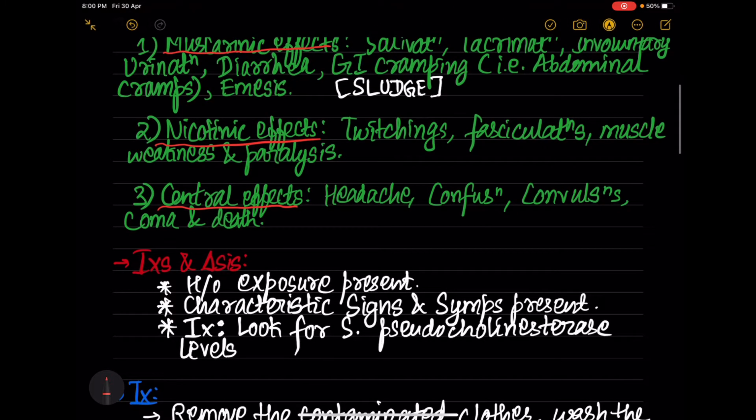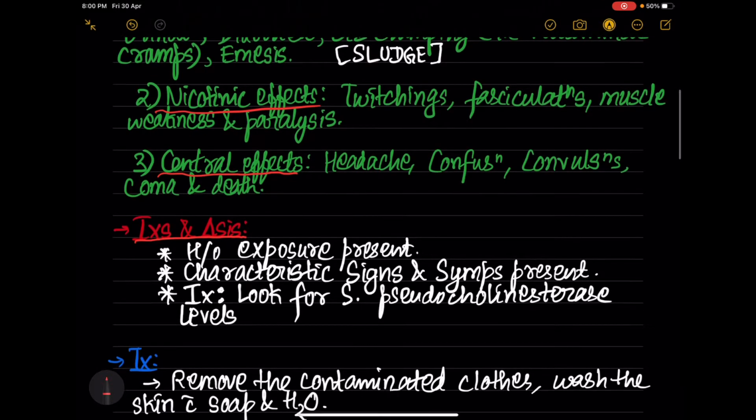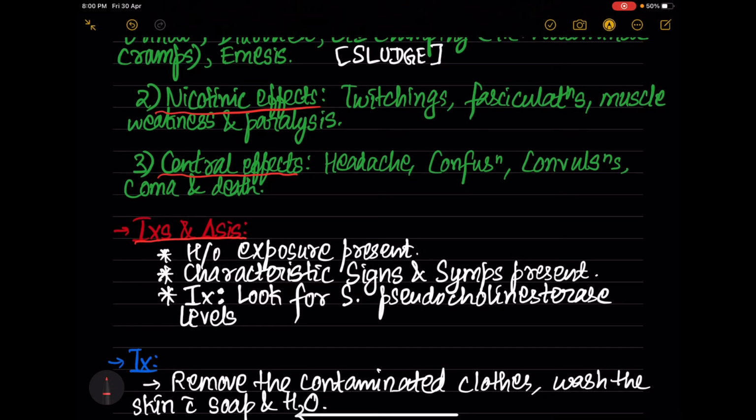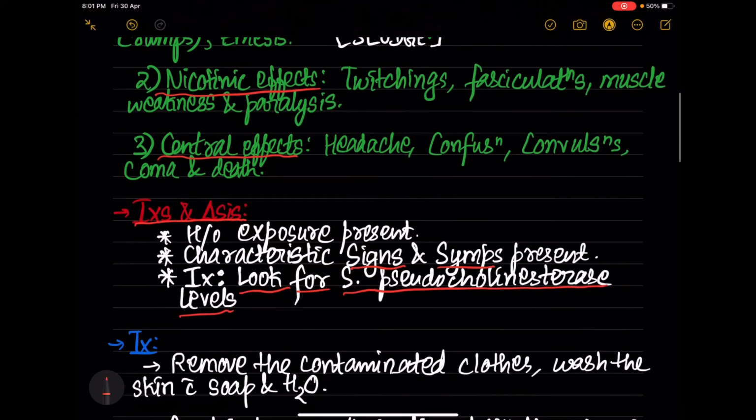Now coming to the investigations and diagnosis in case of organophosphate compound poisoning. First, there will be a history of exposure. That is, we will get the history of exposure of the patient to the organophosphate compound. Also, we can see the characteristic signs and symptoms of organophosphate poisoning in the patients. And what is the investigation which we are going to do? We are going to look for the serum pseudocholinesterase levels in the patient.